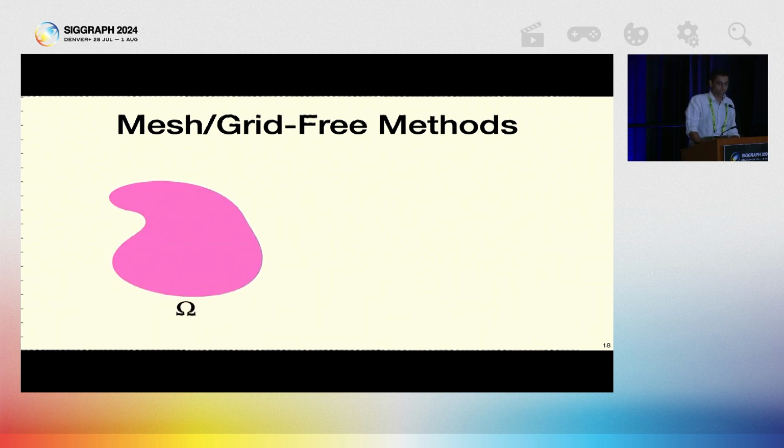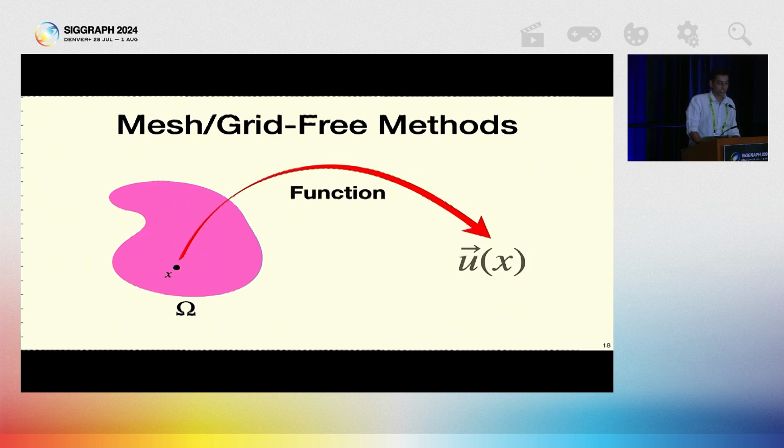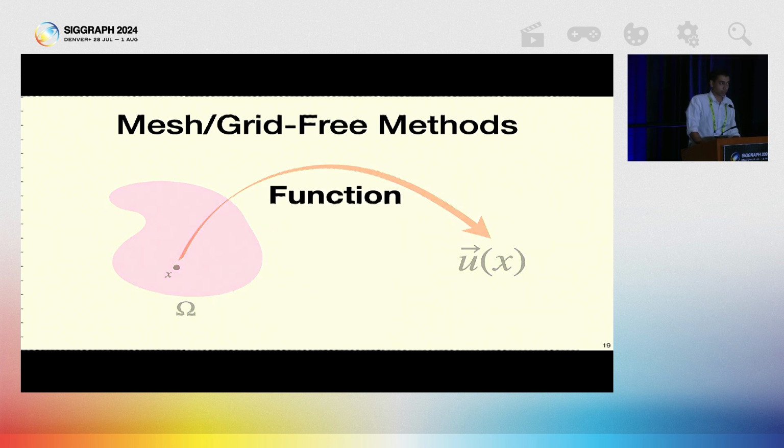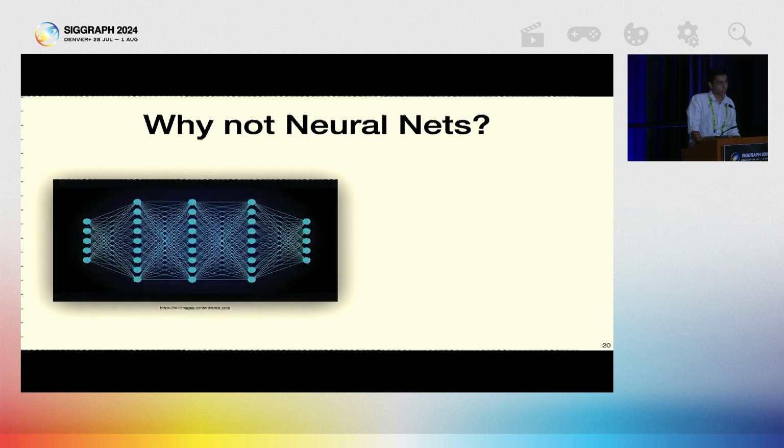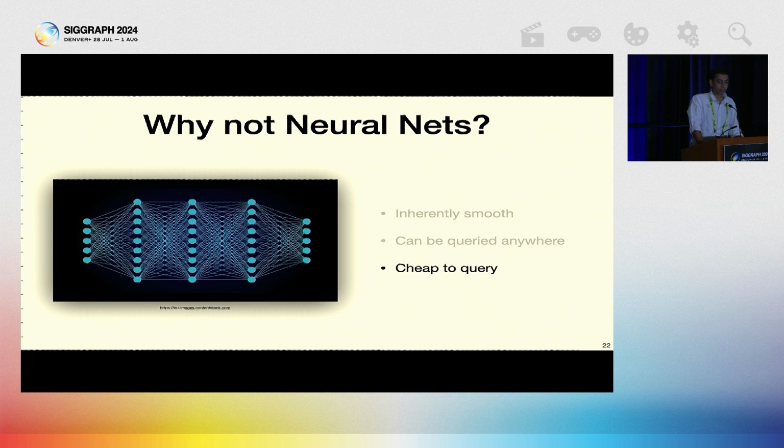That is, given a domain, choose any point x and evaluate some function to get the final velocity without relying on any mesh or grid discretization. So now that we know why mesh or grid-free methods are important, the key question is how to compute this function we are talking about. Well, why not use neural nets? Because they are inherently smooth, can be queried anywhere, and are cheap to query once trained.